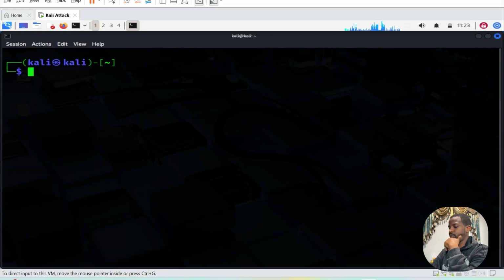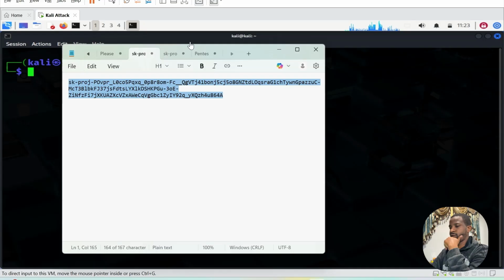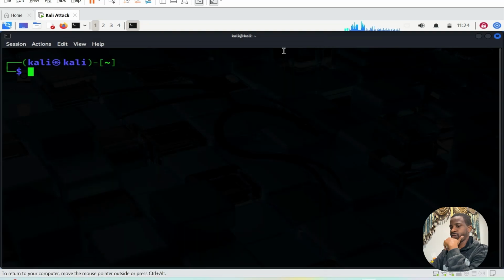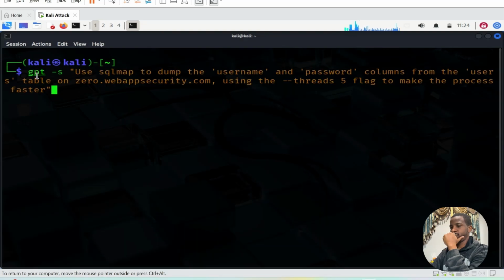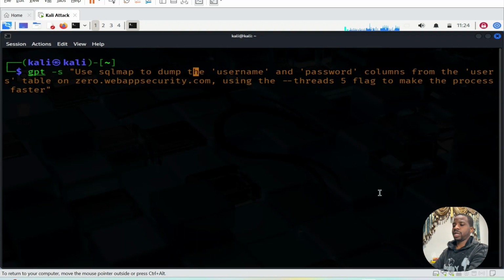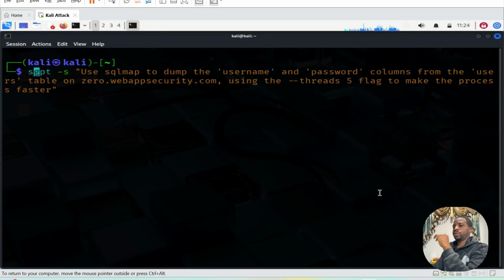Okay, there's this prompt that I actually wanted to try. I'd saved it somewhere. Let me see how it's gonna react to this prompt. Oops, forgot to paste it. Oh wow. See, I told you guys you can use the /s. You can use it like this. You don't have to write shell.